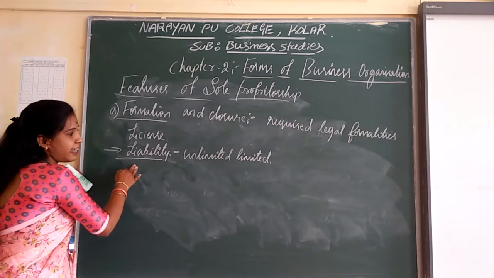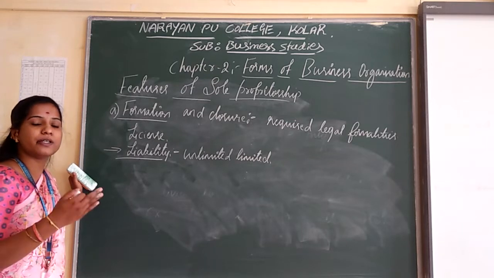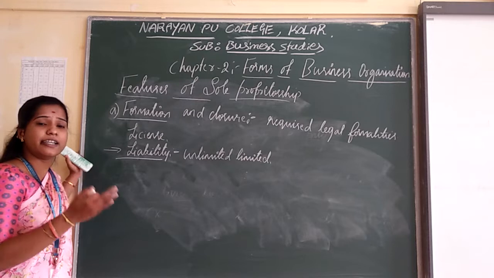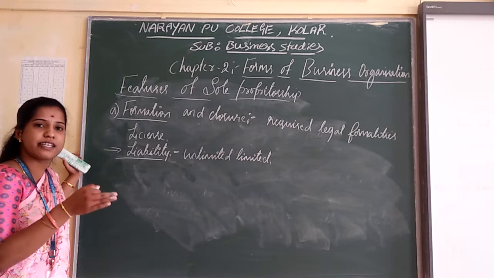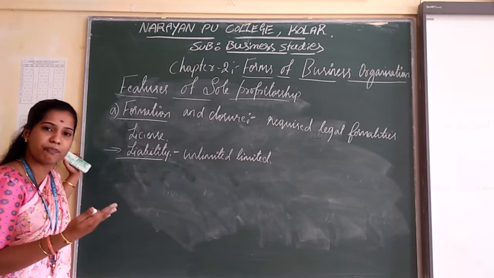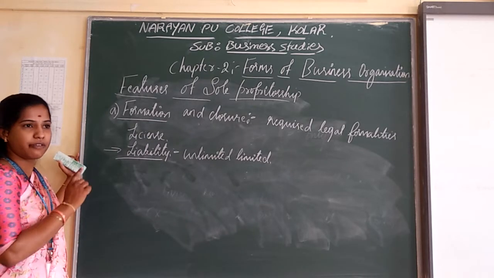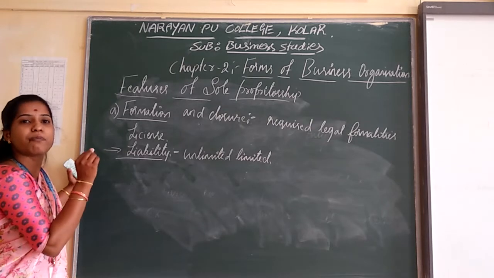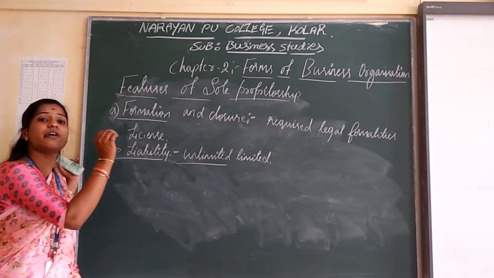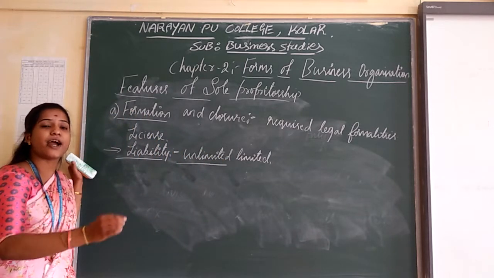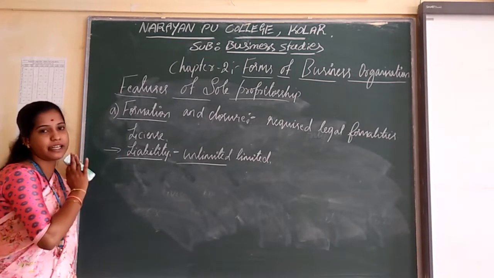That is known as liability. So in the sole proprietorship, if they are not able to pay their debts from the business resources, he has to pay from his personal resources. The main point is that the sole proprietorship's liability is unlimited.